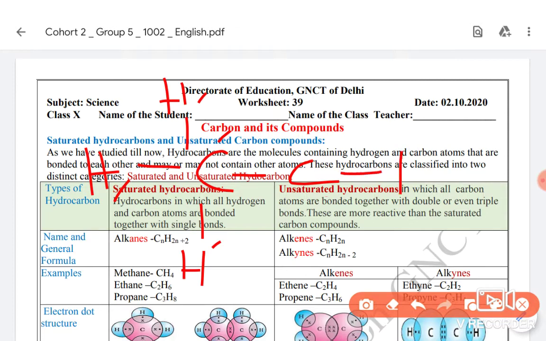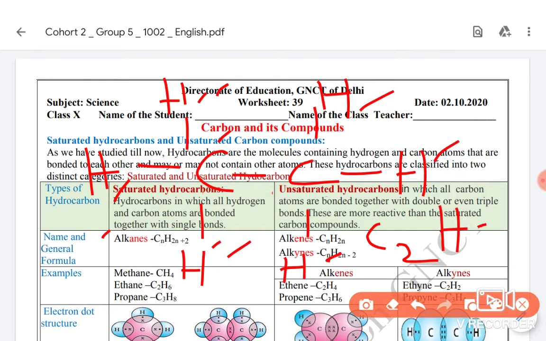Similarly, this carbon atom has also shared one electron with this carbon and the remaining 3 electrons it is sharing with hydrogen. So this is the structural formula. If we write its molecular formula, carbons are 2 and hydrogens are 6, so it will be C2H6.